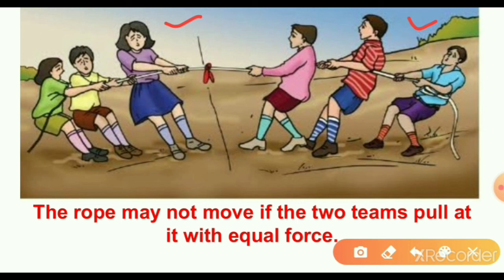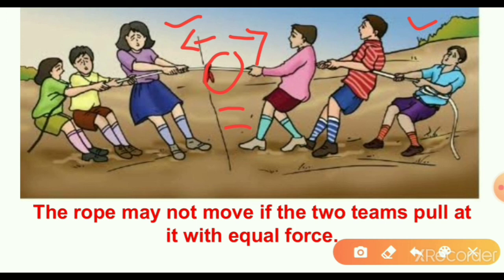The two teams pull the rope in opposite directions, not in the same direction. So here the rope may not move if the two teams pull with equal forces, not unequal forces, equal forces. Applying equal forces, the rope does not move.